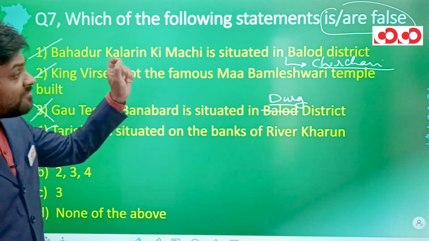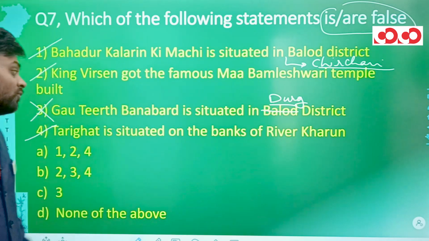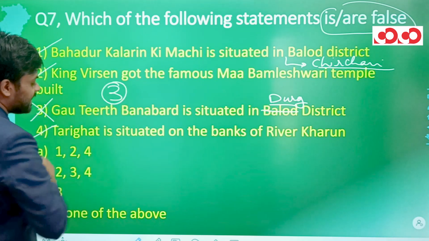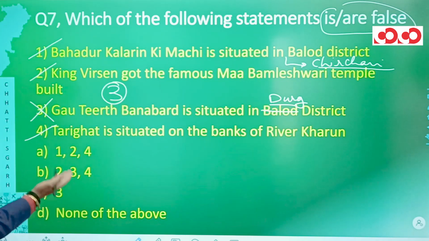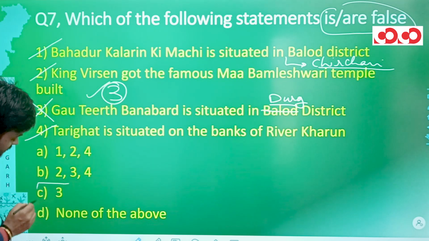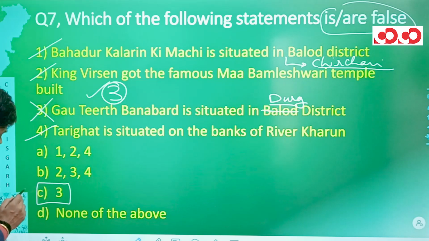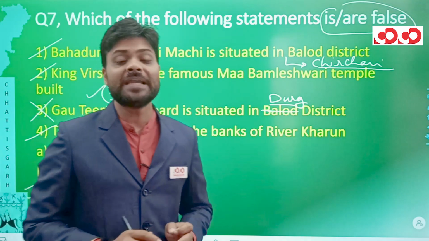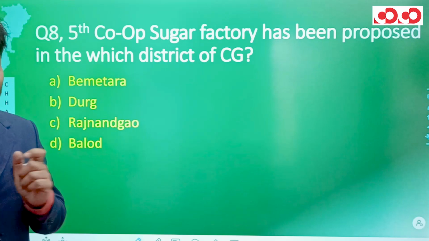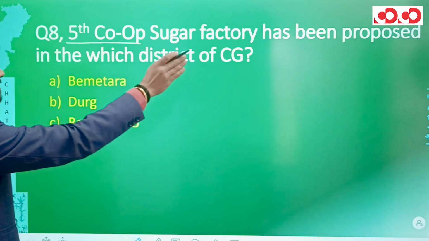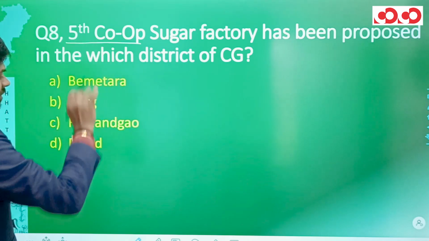Now we have to tell which of the statement is incorrect or false. So only statement 3 is incorrect. Looking at the options, we can find this 3 in option number C, and hence option number C would be the correct option for this question number 7, and in this manner we have completed our 7th question. Now in the 8th question, 5th cooperative sugar factory has been proposed in which district of Chhattisgarh?